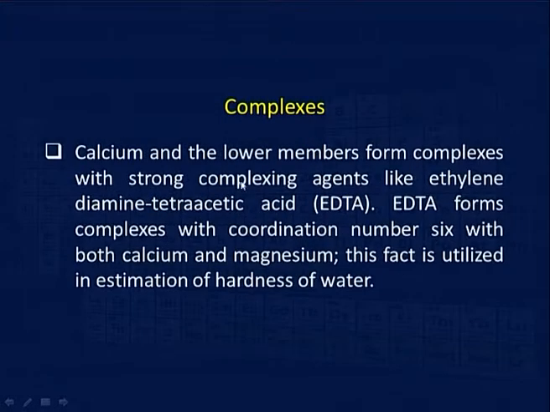Now, calcium and the lower members form complexes with strong complexing agents like ethylenediaminetetraacetic acid, EDTA. EDTA forms complex with coordination number 6 with both calcium and magnesium. This fact is utilized in estimation of hardness of water.